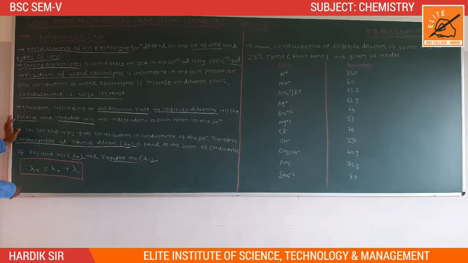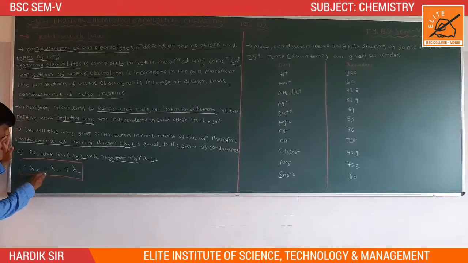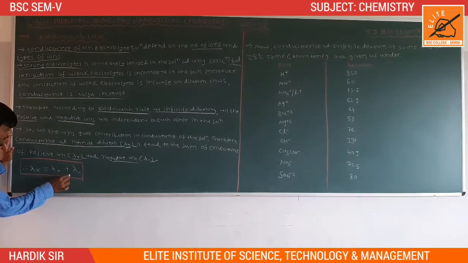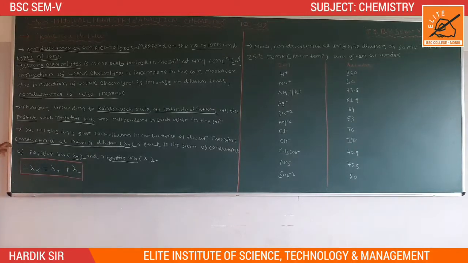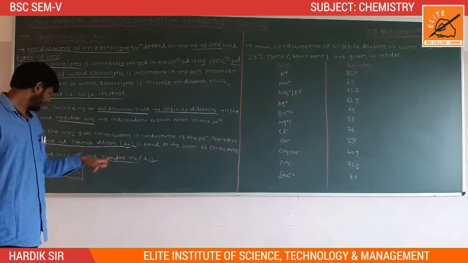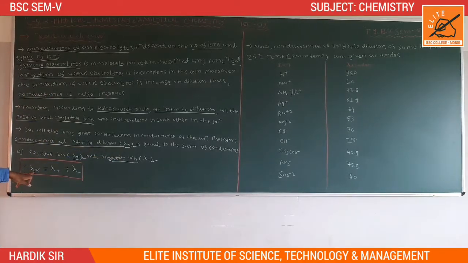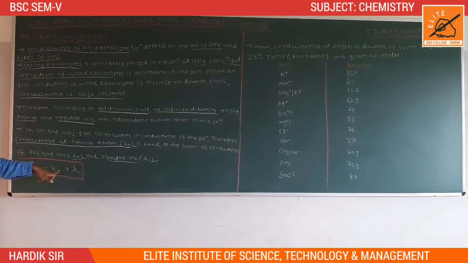So this is the formula: lambda infinity is equal to lambda positive plus lambda negative.